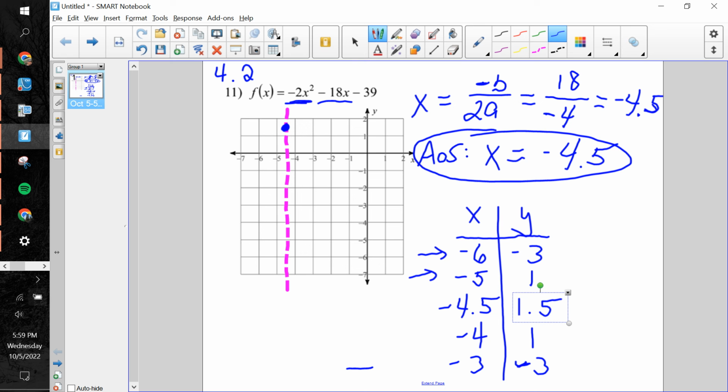All right, guys. So these 5 points should give us what we need here. Let's see if I can plot these. -6, -3 is right about there. -5, -1. I'm sorry, that should have been a +1. Let me slide that guy up. That looks a little better now. Okay. And then where are we here? We're at -4, +1, right about there. Sure, close enough. And then -3, -3, right about there.